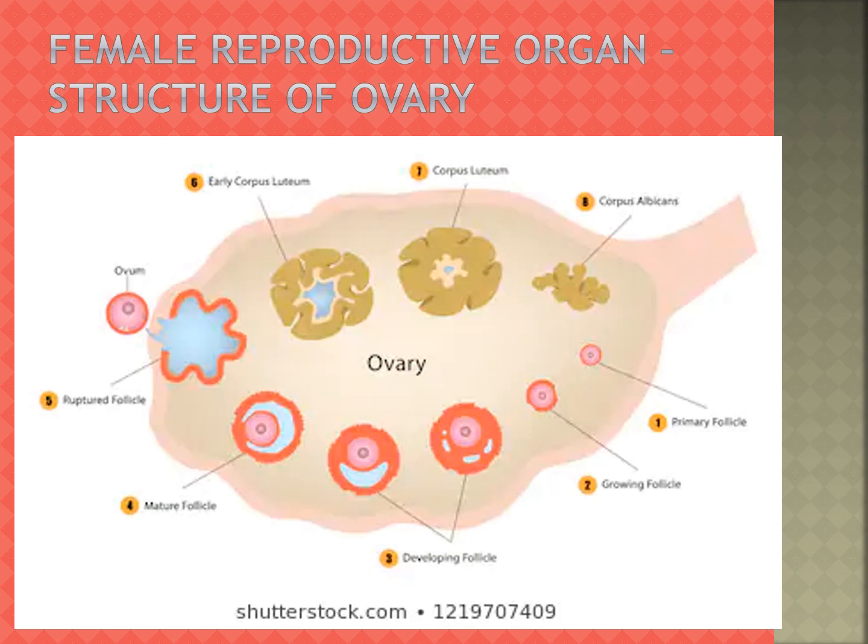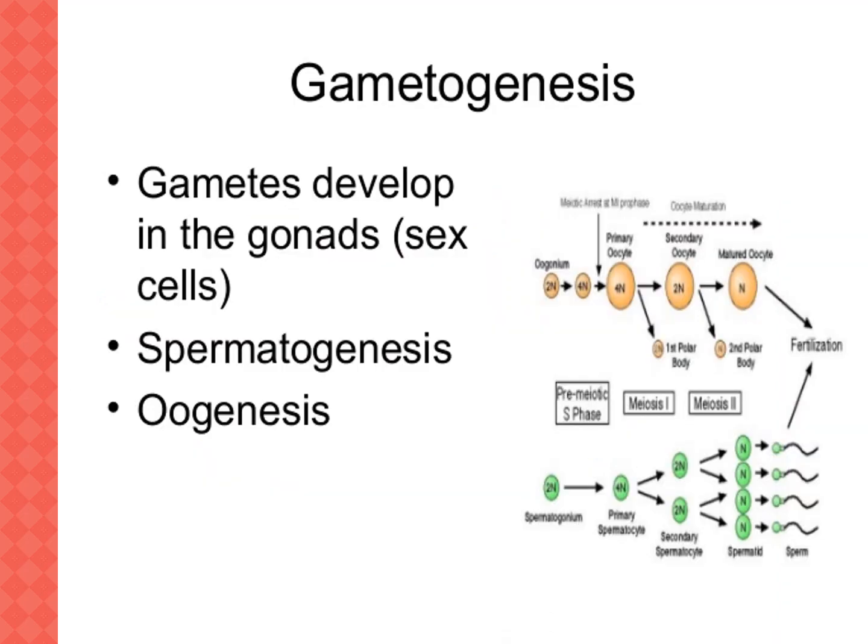Next one, gametogenesis. Gametes develop in the gonads. Gametogenesis includes spermatogenesis, the formation of spermatozoa, and oogenesis, the formation of ova.